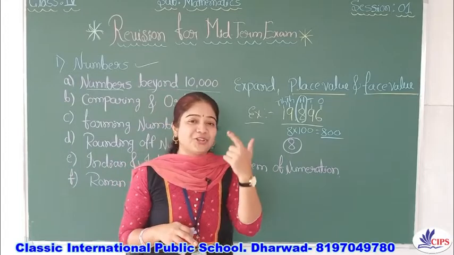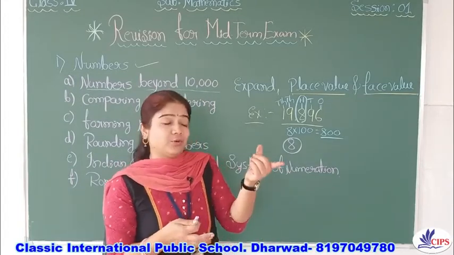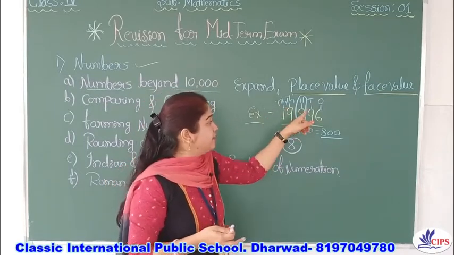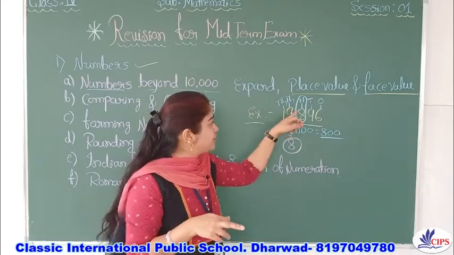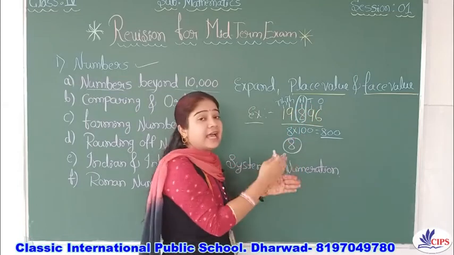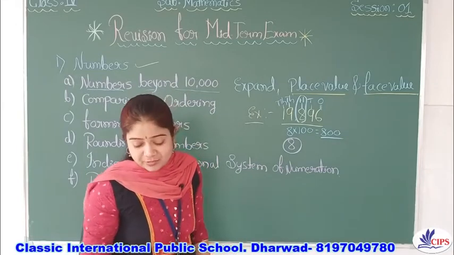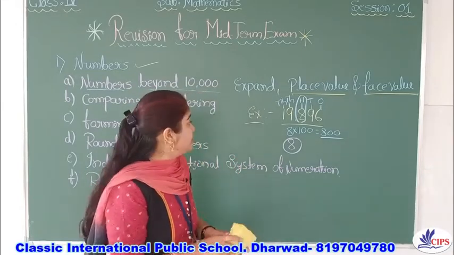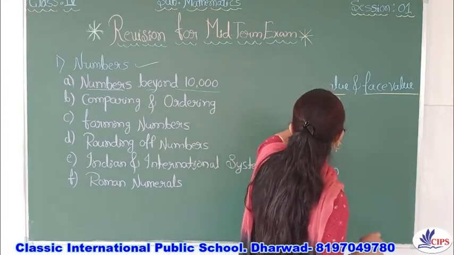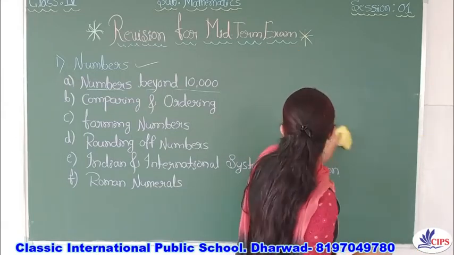Face value means what you are looking at, like looking in the mirror. It is the face value, the number itself. Place value means the place in the place value chart, like ones, tens, hundreds. Whichever digit they ask about, you should write the value related to that place. This is where you make mistakes, so I have just now explained the face value and the place value.